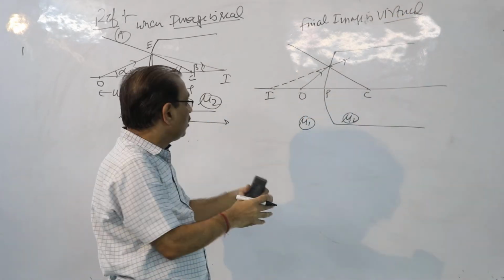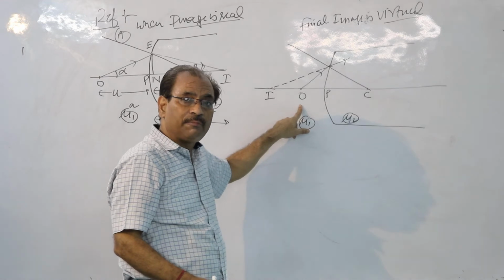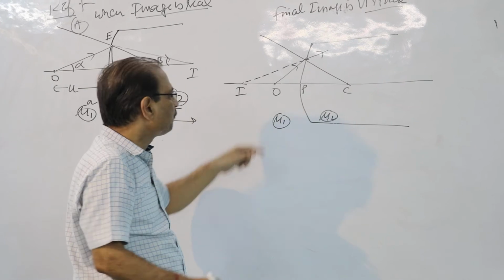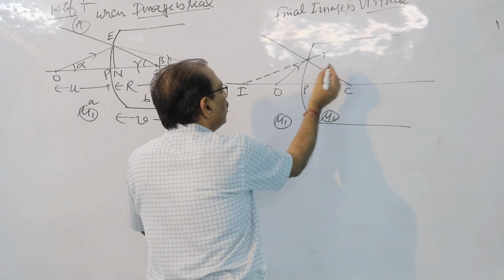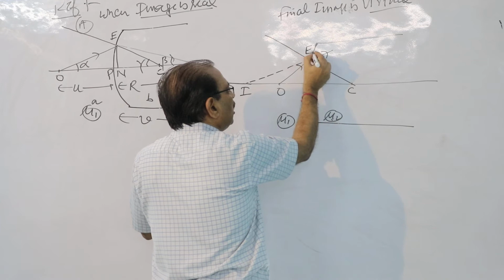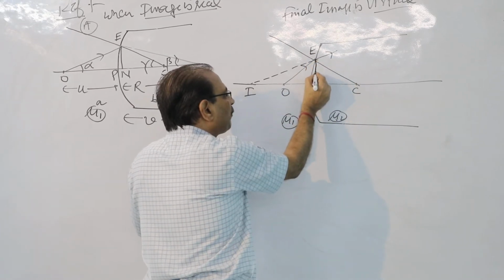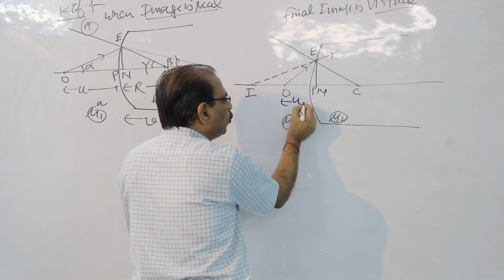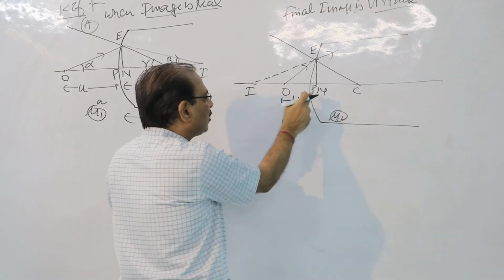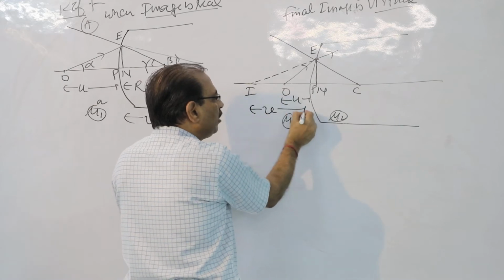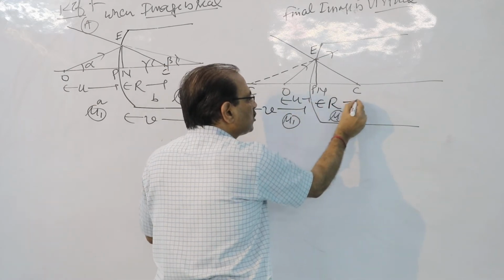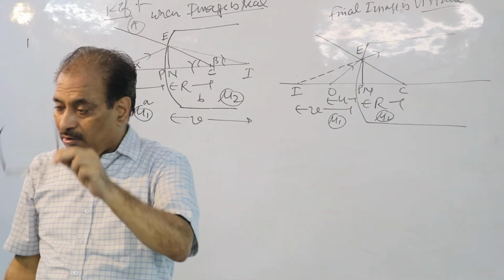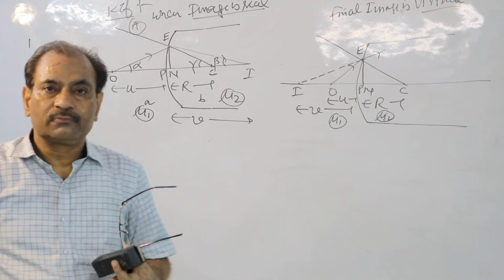Or you can say the object lies in the rarer medium and the image is also formed in the rarer medium. Okay? Now just tell me, if this point is E, let us make a perpendicular, let it be N. The distance PO is U, small u, the distance of the object. PI is small v and PC is R, the radius of curvature. I hope these two diagrams are really clear. They are clear to you.